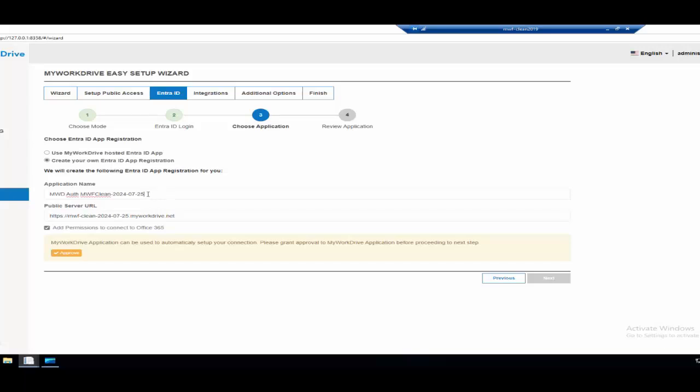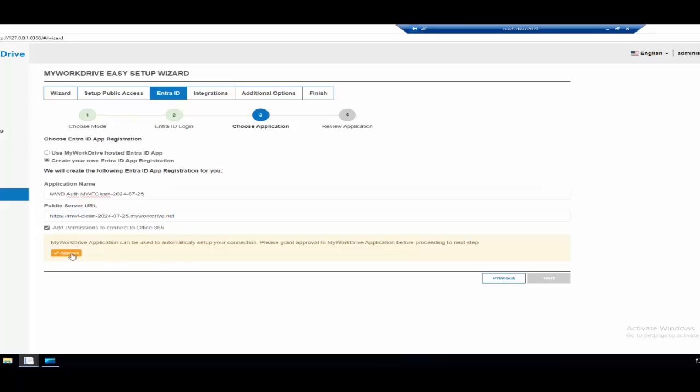You don't have to change the name. We of course do a billion of them in QA, so we try to put some names in here like who's here, and can we delete all these, because we'll end up wanting a million app registrations in our QA domain. So notice it automatically knows that it's using your Cloud Web Connector web address, right? And optionally, if you want to be able to allow users to edit in Office 365, we can add those permissions into your app registration as well.